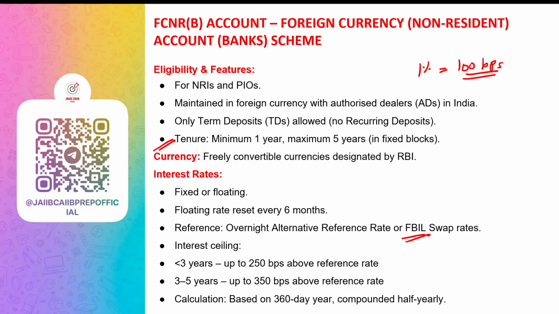Interest is calculated every 6 months. And for the remaining period, interest is calculated on actual number of days. For example, if a person does an FD in FCNR account for a tenure of 1 year and 3 months, interest will be calculated for first 6 months, second 6 months, and for the remaining 3 months, interest is calculated on the actual number of days. So if January, February, March, it is 31 plus 28 plus 31, and not 30 into 3, 90.